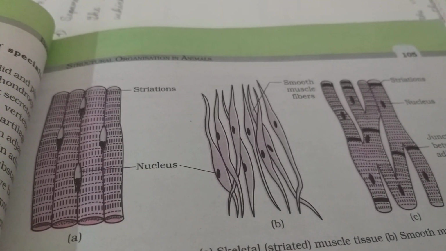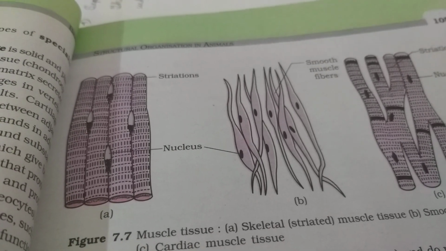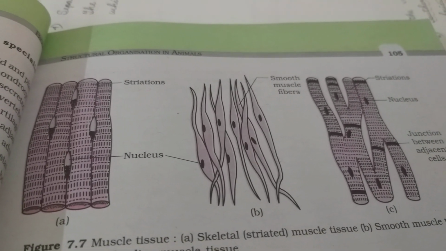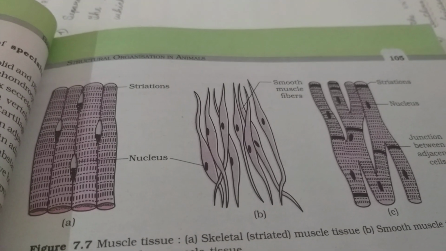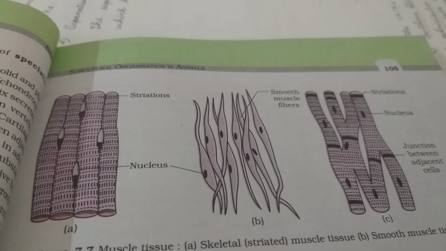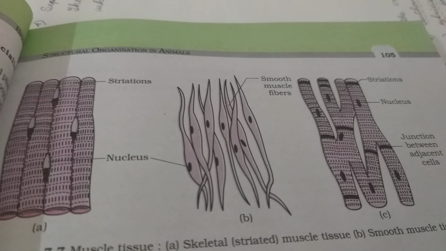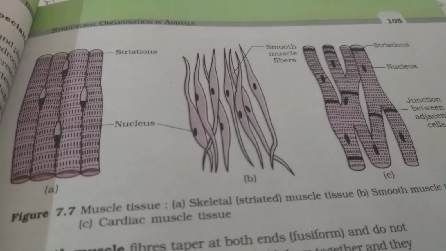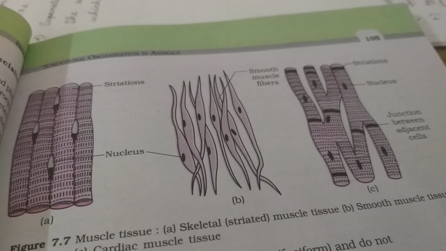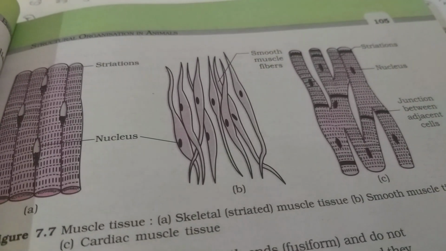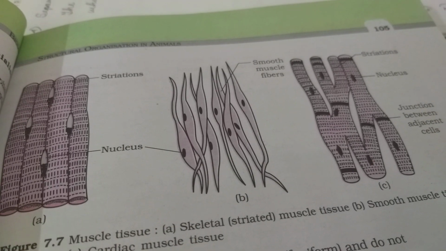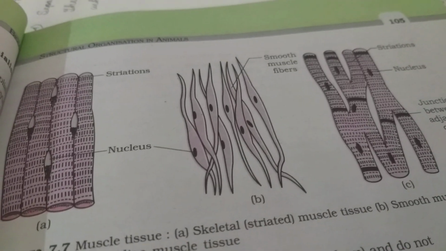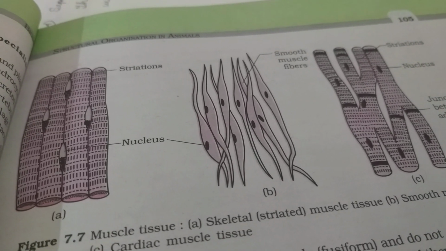Each muscle fiber contains a large number of longitudinally arranged myofibrils or myofilaments, which are responsible for contraction. Myofibrils are composed of actin and myosin filaments. When they contract, the whole muscle contracts. When they relax, the whole muscle relaxes.